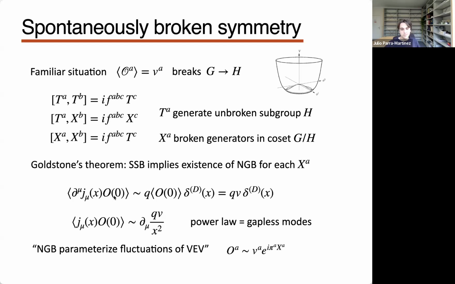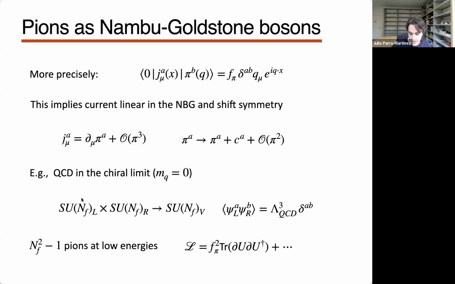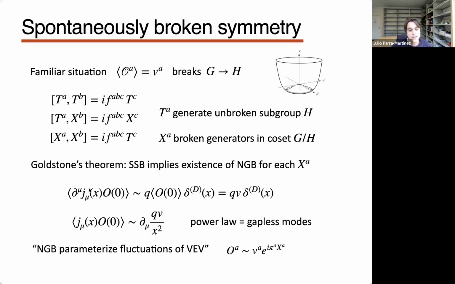There's a detailed Lorentzian proof, but the quick proof is, let's just look at this Ward identity. So let's look at the conservation of the current in the presence of this operator that picked up the VEV. Let's do a U(1) example for simplicity. By the Ward identity, this will have a contact term at the position of this operator, but the expectation value of this operator is a constant. So what we learn is that this correlation function must have some power law decay, otherwise I cannot satisfy this Ward identity. And since there's a power law decay, there has to be some gapless mode somewhere in the theory.